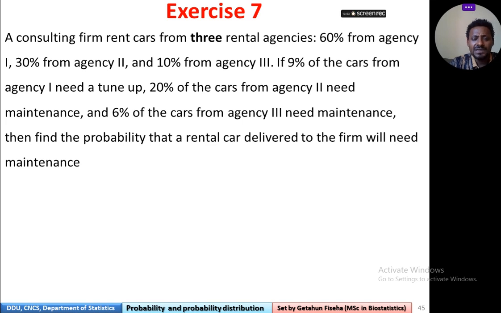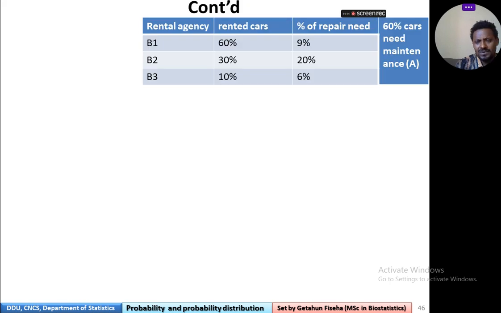What is the probability that a randomly selected car will need maintenance? Overall, if one car is randomly selected, what is the probability that it needs maintenance? So let's do it.